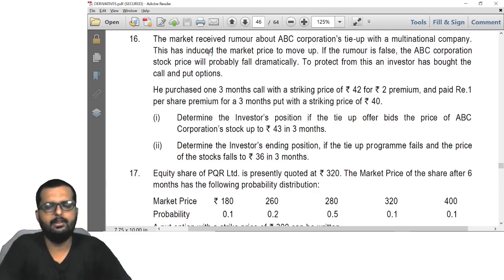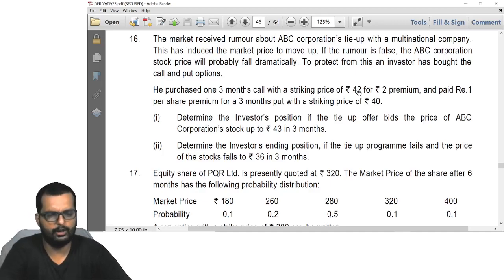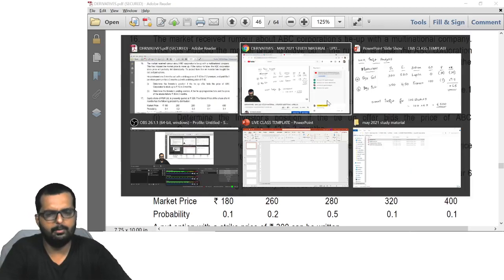Alright friends, so what happens is the market has received a rumor about ABC Corporation's tie-up with a multinational company. This has induced the price to go up. If the rumor is false, the price will fall down again. To protect from this, an investor has bought a call option and he has bought a put option. He purchased a 3 months call with a strike price of 42 and a premium of 2.